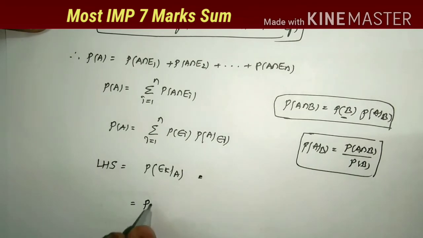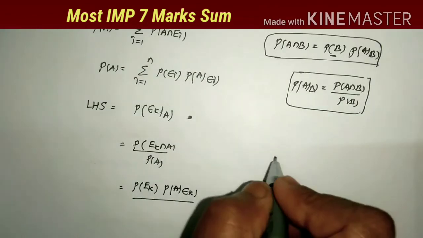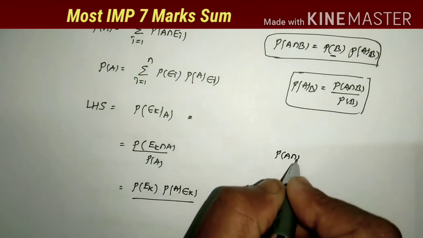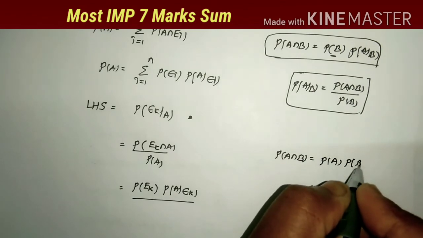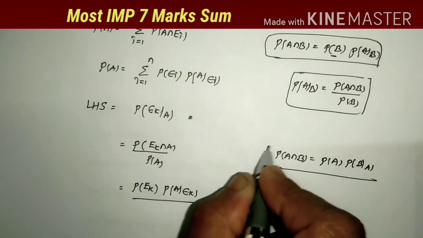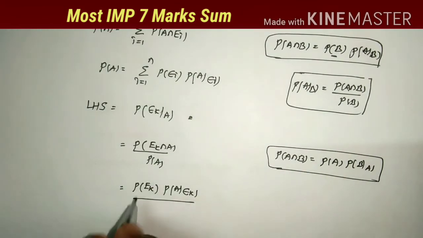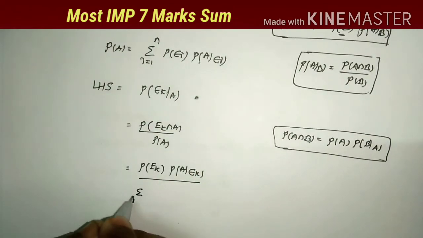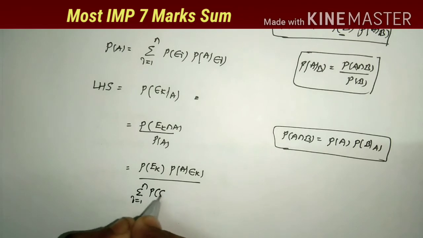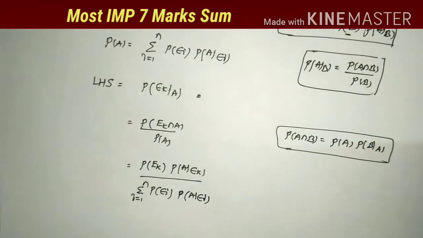P of Ek by A is equal to P of Ek intersection A by P of A. Again, the second formula: P of A intersection B is equal to P of A into P of B by A. We take any of the two formulas for P of A intersection B. Here I take the formula P of Ek into P of A by Ek, divided by P of A. What is the P of A answer? Here already we have that P of A is equal to summation i equals 1 to n P of Ei into P of A by Ei.